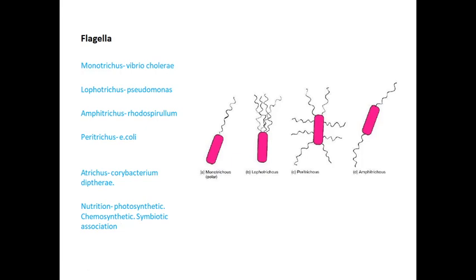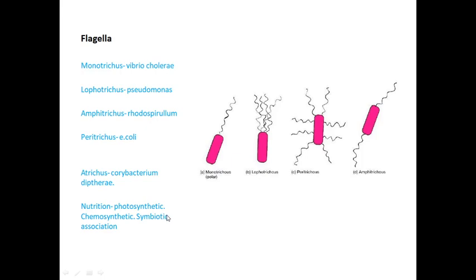Photosynthetic bacteria, for example cyanobacteria, produce their food with the help of energy from the sun. Next, chemosynthetic bacteria obtain their food from chemicals such as ammonium and hydrogen sulfide. They do not depend on the sun.